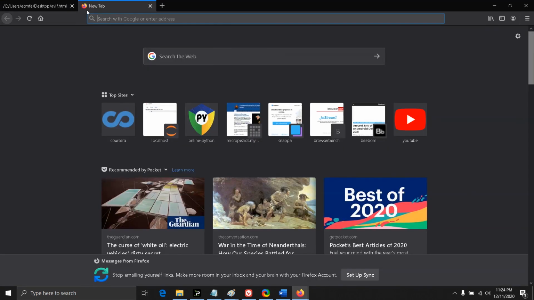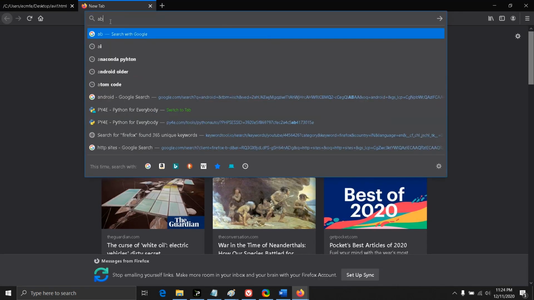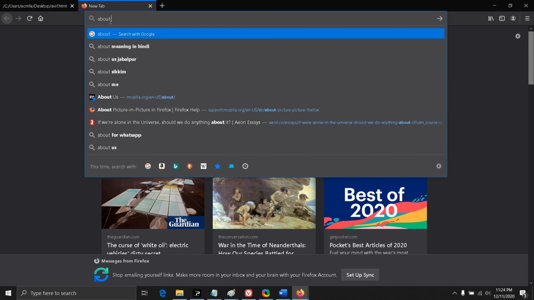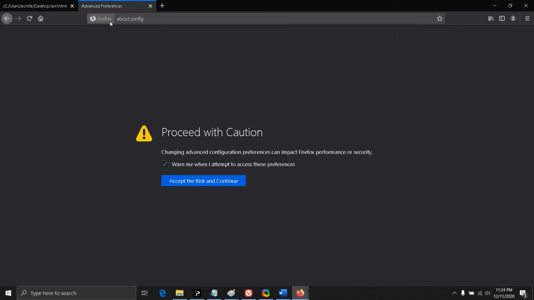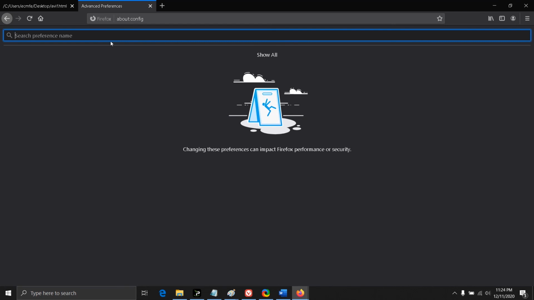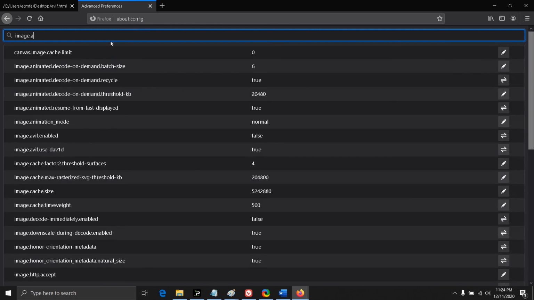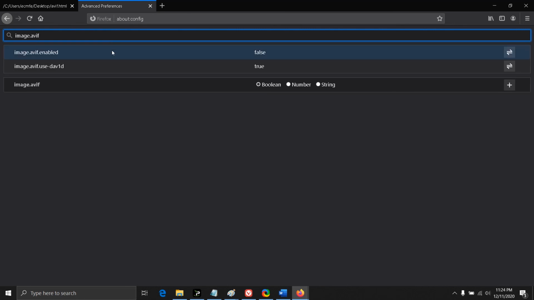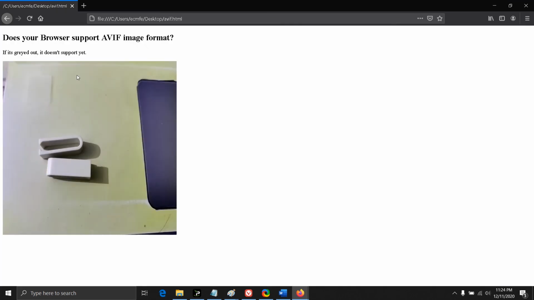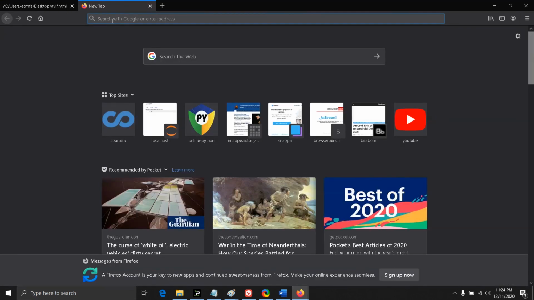So what you have to do is go to about:config, proceed. It says search preference name. You have to search for image.avif.enabled. You see it's here. By default it's set to false. You need to set it to true. Let's try that. As you can see, it's now supporting. So now you know how it works. In Firefox version 83, it's just not enabled by default. You have to do it manually.